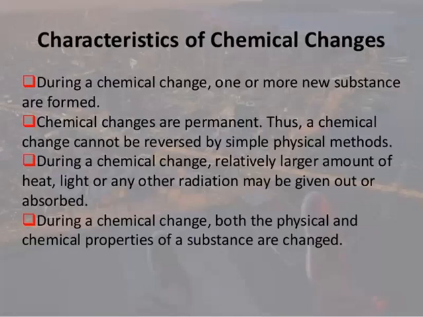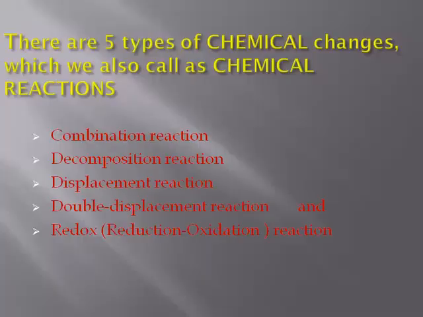Characteristics of chemical changes are: during a chemical change, one or more new substances are formed. Chemical changes are permanent. A chemical change cannot be reversed by simple physical methods. During a chemical change, a relatively large amount of heat, light, or any other radiation may be given out or absorbed. During a chemical change, both the physical and chemical properties of a substance are changed.